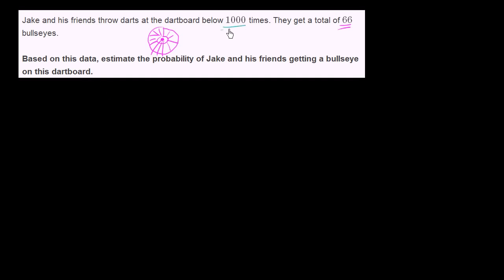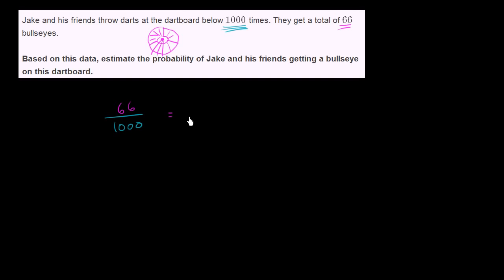They essentially had 1,000 trials. 1,000 times they tried to hit the dart. They tried to hit the bullseye, and 66 of those times they did. So it looks like a good estimate for the probability of Jake and his friends getting a bullseye is 66 over 1,000. Or another way of writing this is the same thing as 66 thousandths.